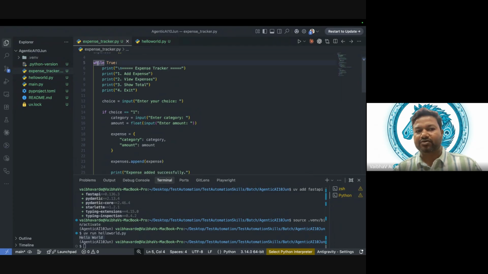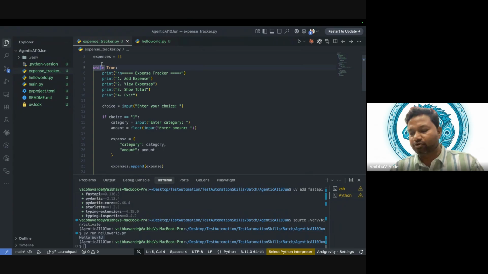Let's move ahead. Now we have while. In Python, there are two types of loops. One is for and the other is while. That's it. If I take any other language, let's say JavaScript, we have for each, for of, for in, then do while, then while. In other languages there can be a few extra as well. But in Python, only two types, while and for.